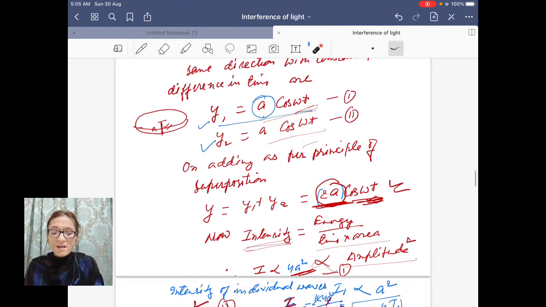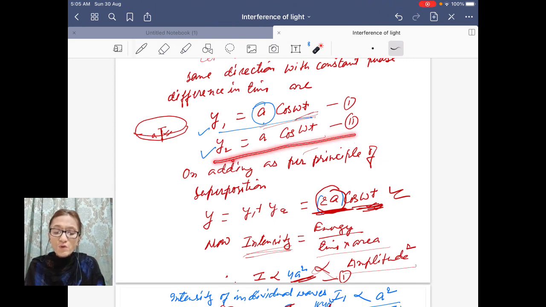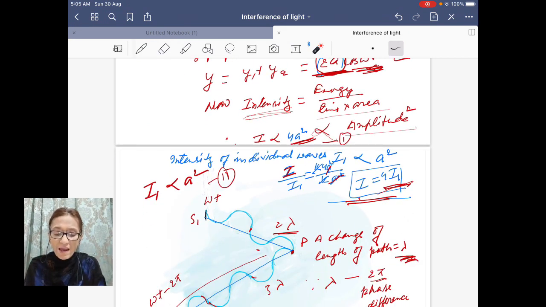Now if you choose any one wave, then the intensity I1 is proportional to only the square of a, the intensity of an individual wave.